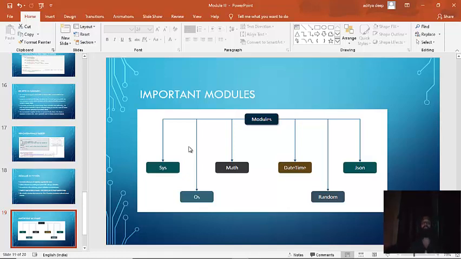Then you can easily get to know what all functions, attributes, or things are present inside a particular module. So a lot more will be coming on modules. This was just an example to make you understand what a module is. A lot more will be coming in our further videos and classes.